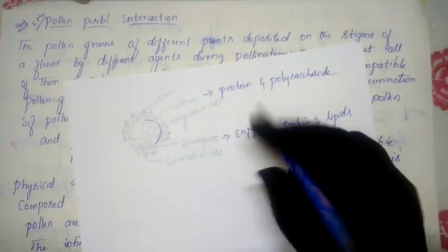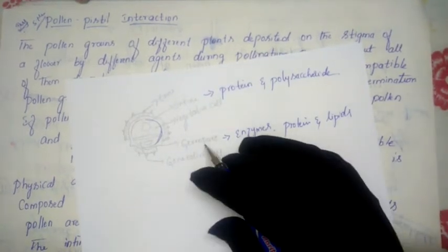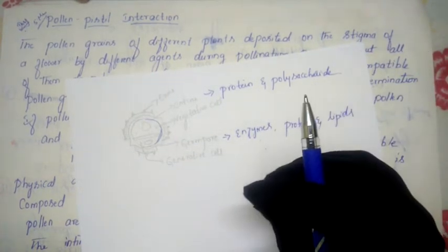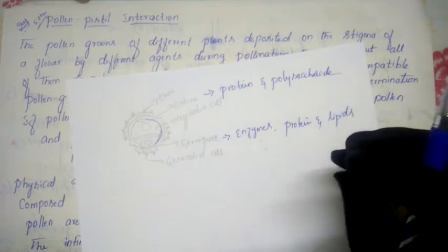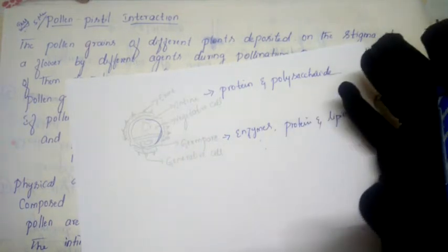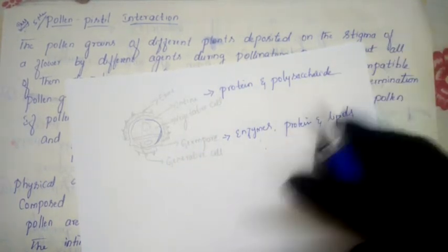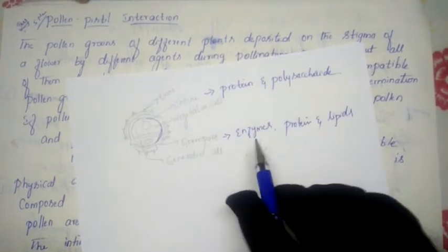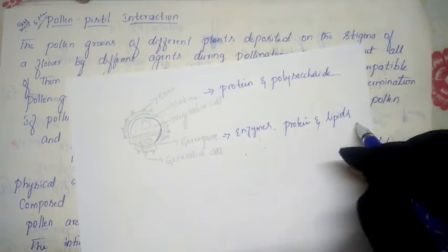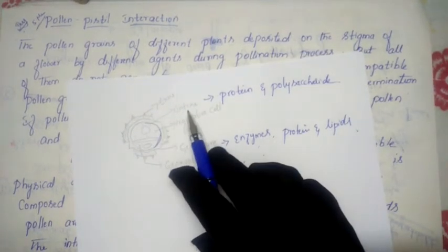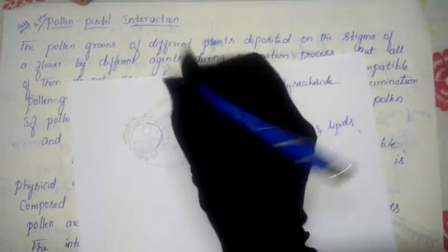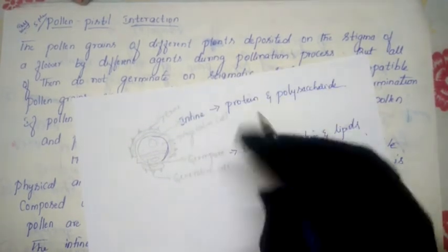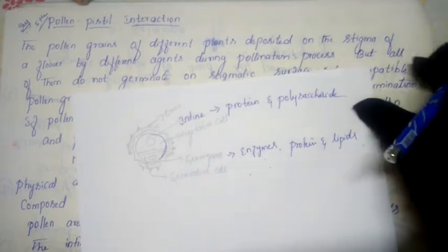Due to the presence of these chemicals only, the pollen grain will match with the stigma, and with the help of the pollen grains, compatibility or incompatibility will take place. So these are the chemicals present in the pollen grains: in the germ pore, enzymes, proteins and lipids, whereas the inner smooth surface, the intine, contains proteins and polysaccharides.